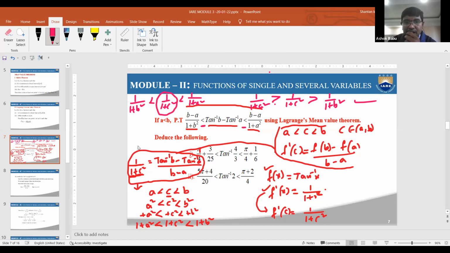What we already obtained is 1 by 1 plus c square is equal to tan inverse b minus tan inverse a by b minus a. This value can be replaced here. After replacement, you need to observe properly whatever the value is.